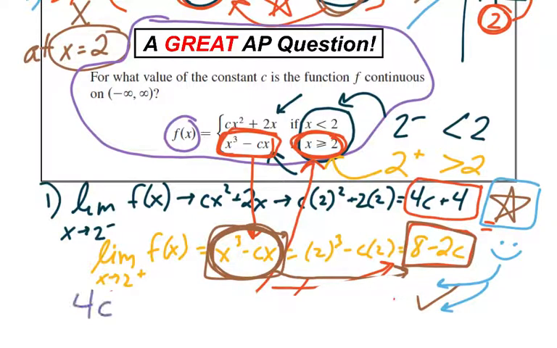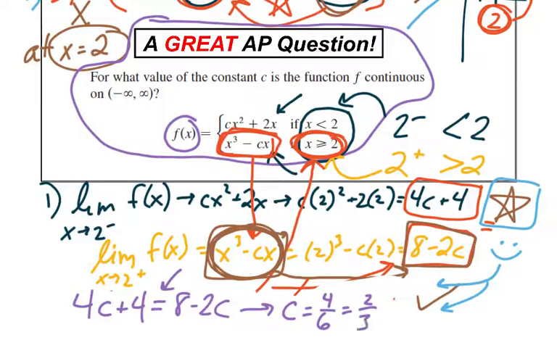All right, so let's check. This is the limit from the left. This is the limit from the right. And in order for the limit to exist, they have to be equal. So let's just do a little bit of algebra here. You move some furniture around, you solve for c, and I think you get something like 4 over 6. Is that right? I think that's about right. Or 2/3. Cool, that's what c equals, and you can walk away. This would probably be a multiple choice question, so the choices would be there and you would see 2/3.